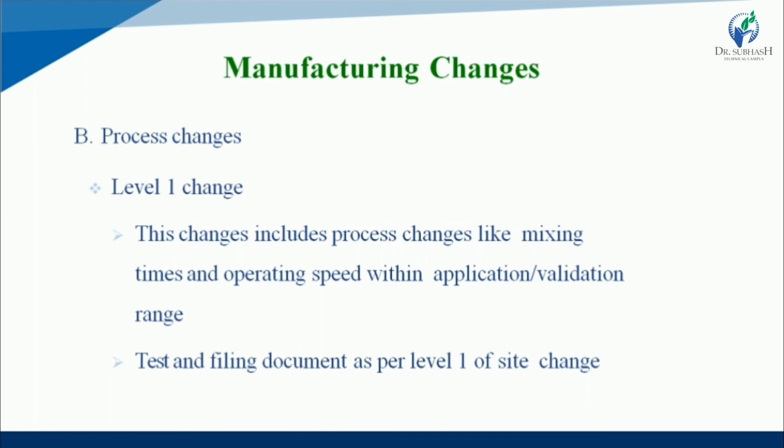So in level 1 change, which type of changes occur particularly for process change? In process, mixing time is changed and operating speed within an appropriate application range. Test and filing documents as per level 1 of site changes.